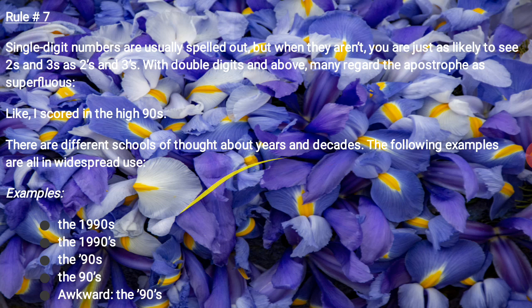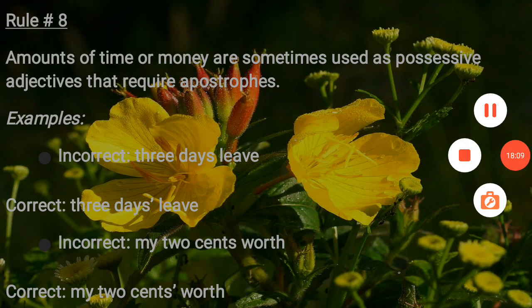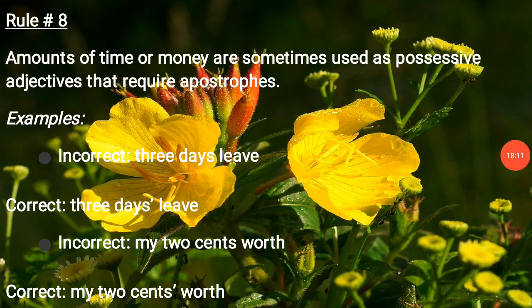Okay, now rule number 8. Amounts of time or money are sometimes used as possessive adjectives that require an apostrophe.